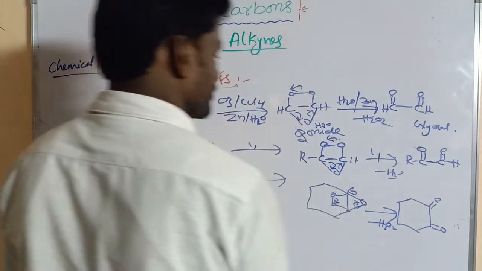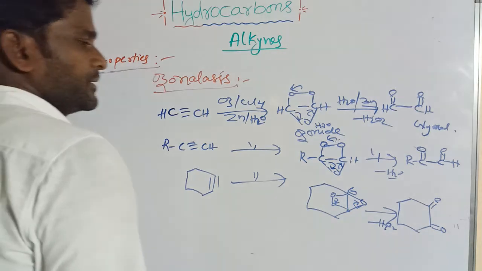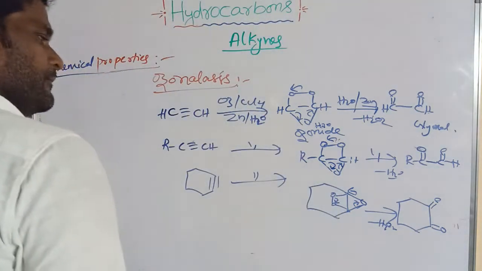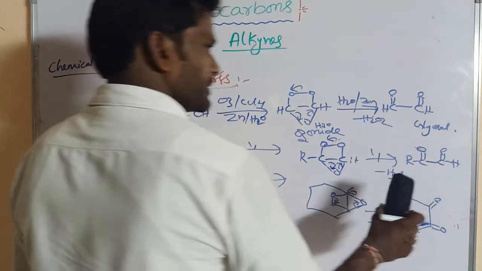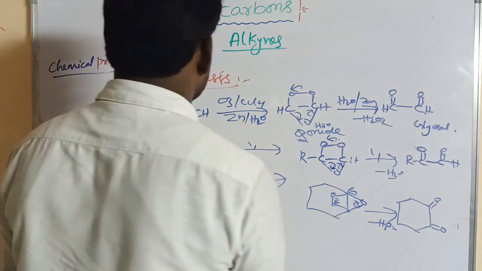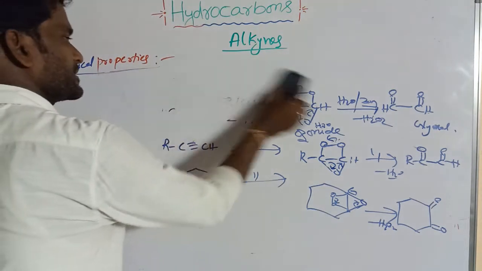A cyclic diketone is given. This is the ozonolysis reaction.